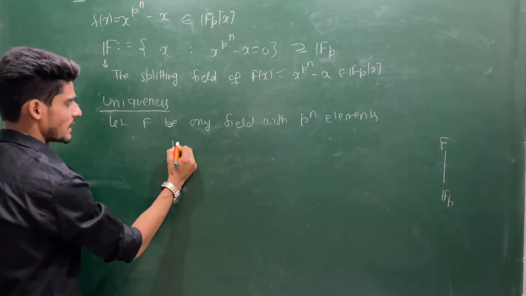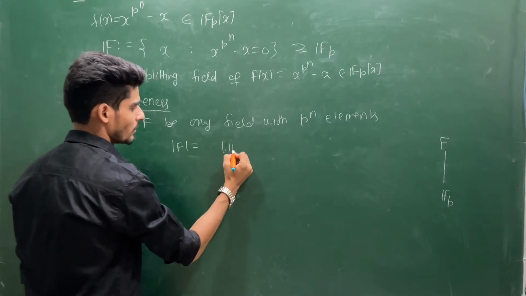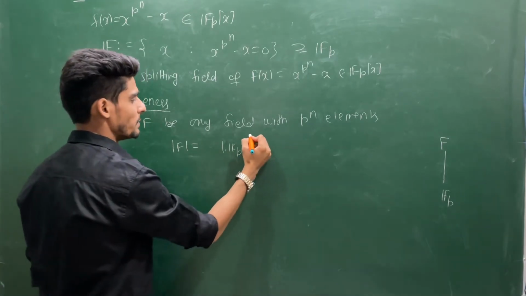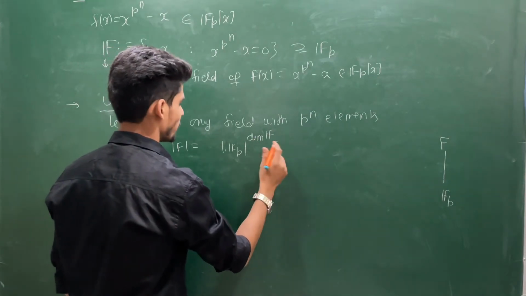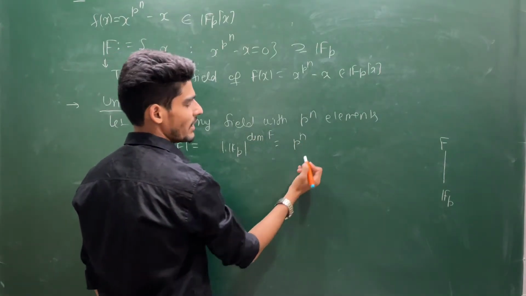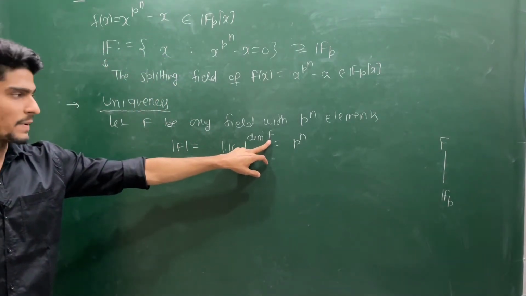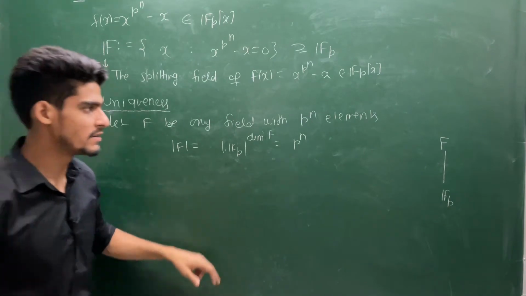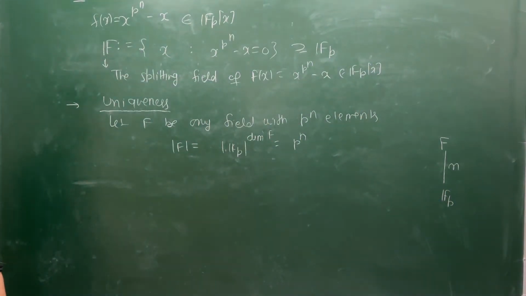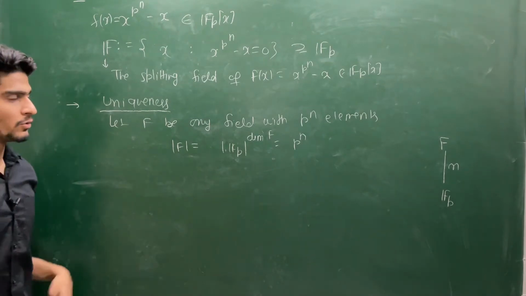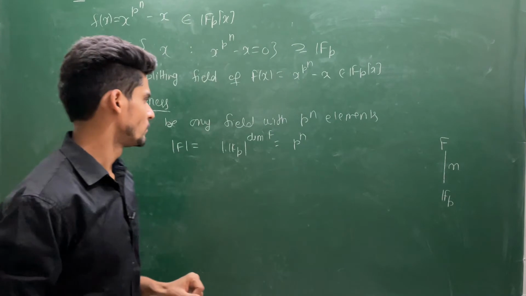But we know that the cardinality of a vector space is given by the cardinality of its base field to the power of the dimension, the dimension of F. So this is p power n, which we have already been given. So the dimension of this vector space F over Fp has to be n. That means the degree of extension of this has to be n. Now this is an n degree extension.